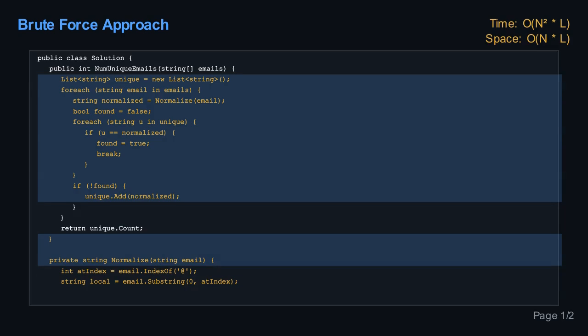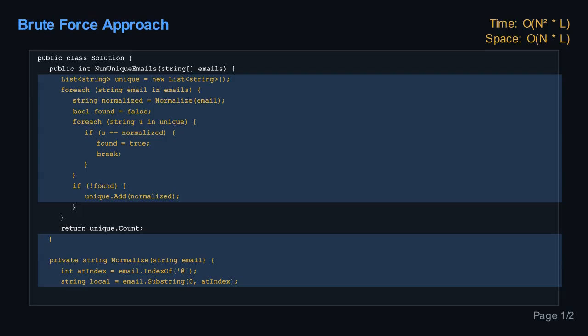If we have n emails in our input, and each email has a length of L characters, normalizing each email takes some time proportional to L because we're scanning the string. But then, to check if it's unique, we might have to compare it against up to n other strings, and each comparison also takes time proportional to L.